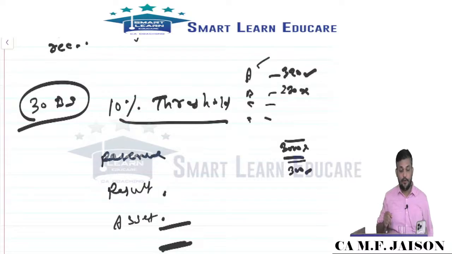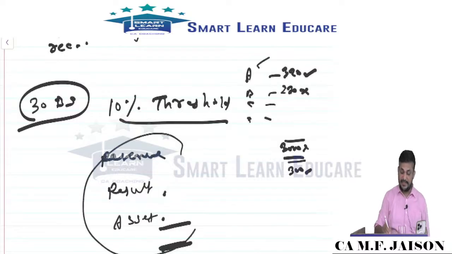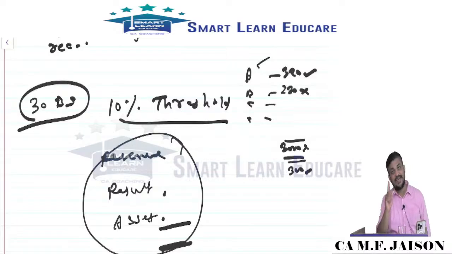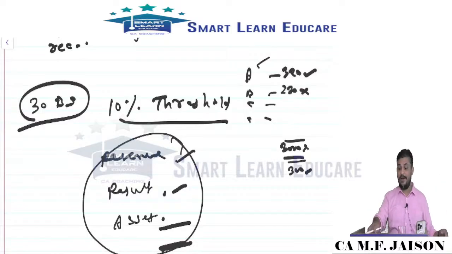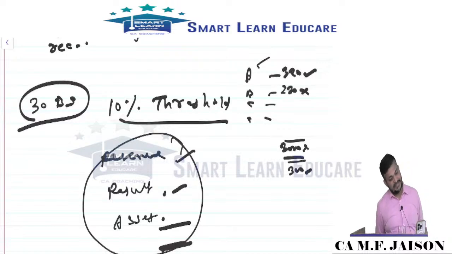And for reporting, my dear friends, there is no need that all the conditions should be satisfied. Even if a single condition is satisfied, it is reportable, which means one segment is a segment X. I don't have much revenue, I don't have profit or loss, but I have a lot of wealth, I have a lot of assets, then it is a reportable segment. Like that, even if a single condition is satisfied, it is reportable.